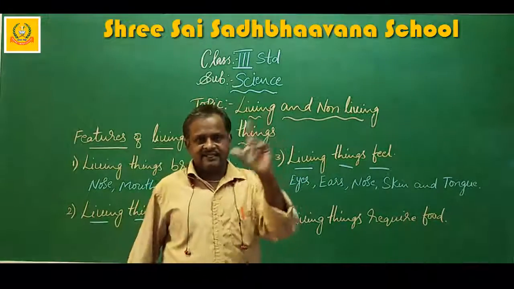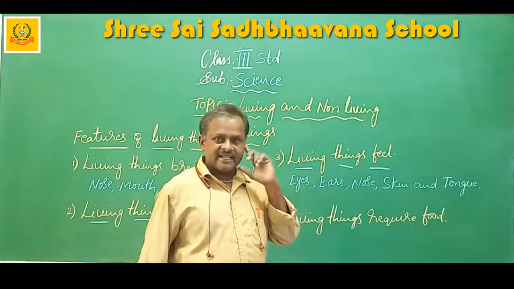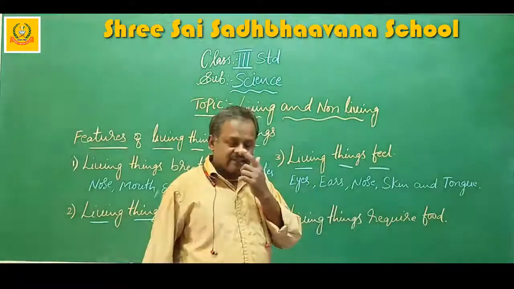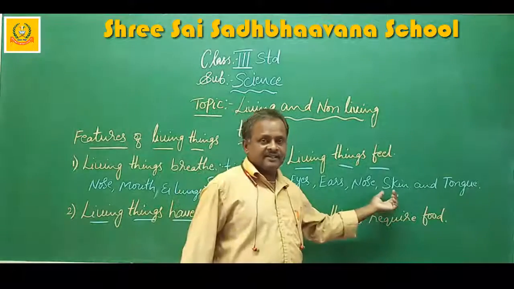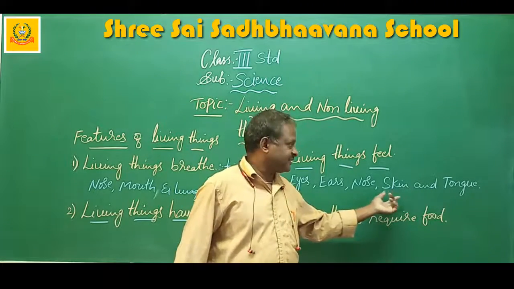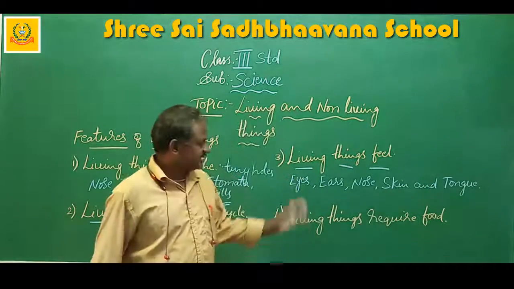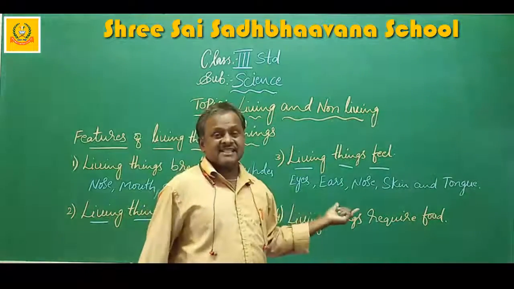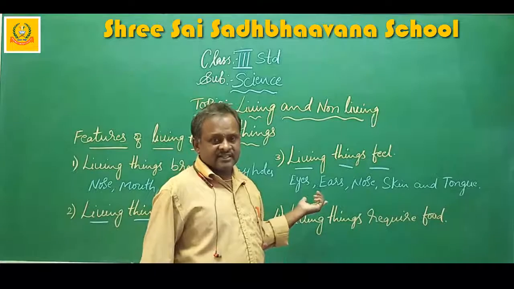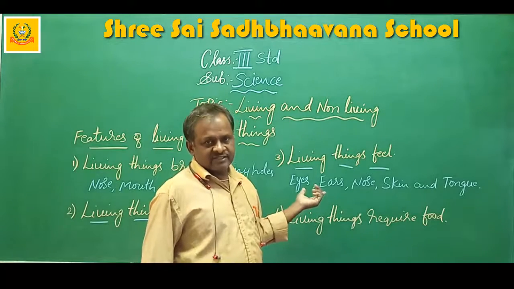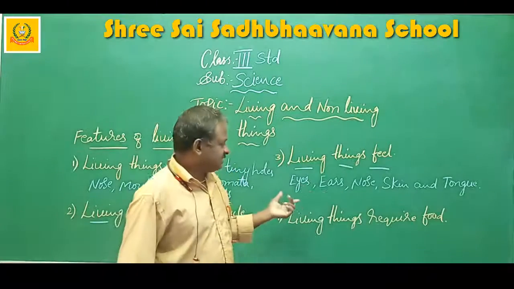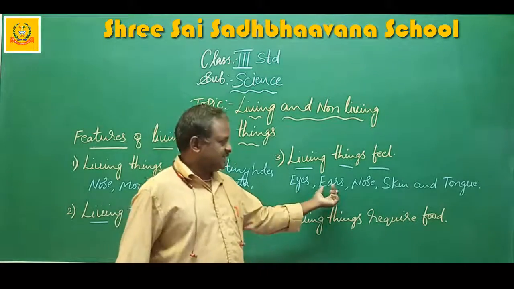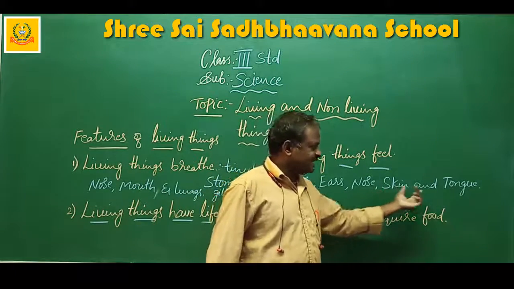That means we see with the eyes. Ears can hear. Nose, smell. Skin feels the hotness or coldness. Tongue, the taste. These are called the feel. Living things feel. These are called the sense organs. Five sense organs of human beings, which are they? Eyes, ears, nose, skin, and tongue.